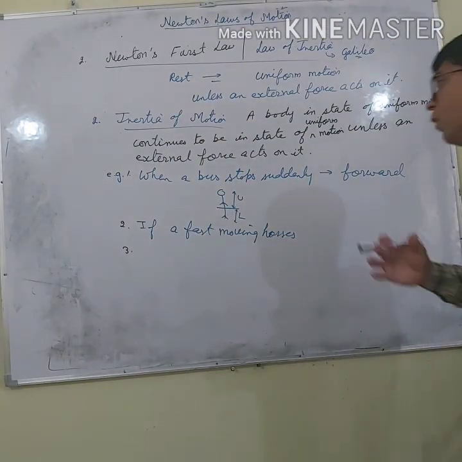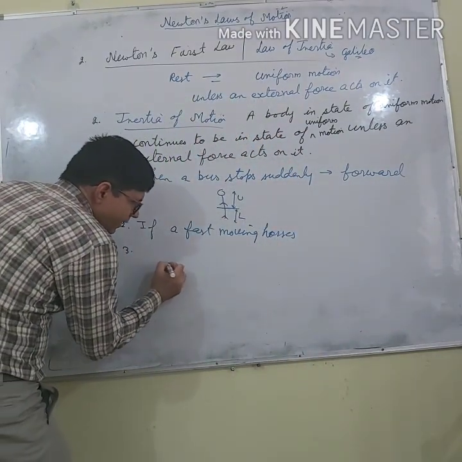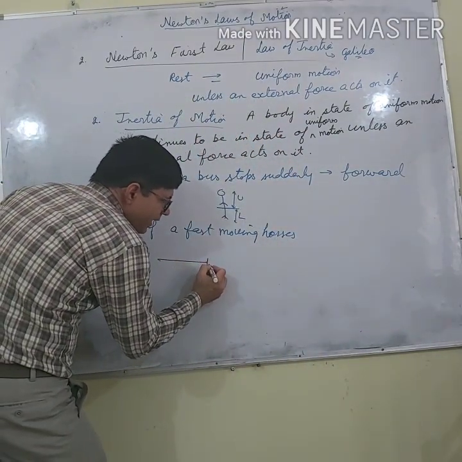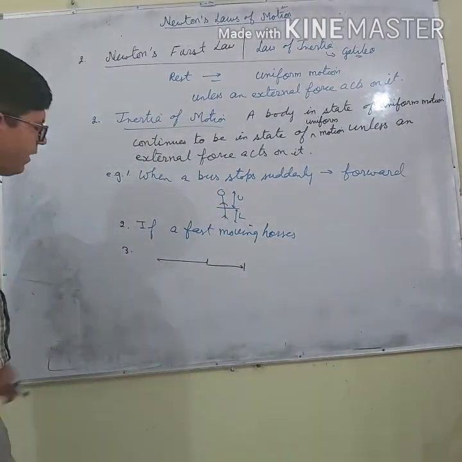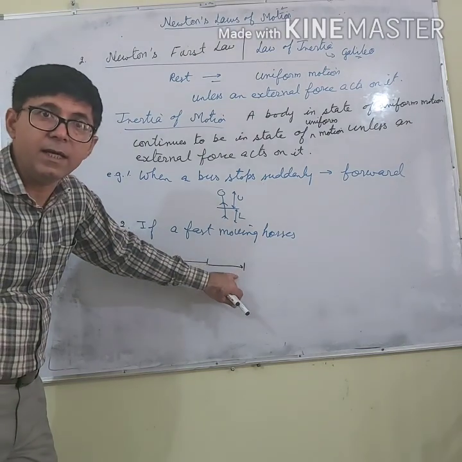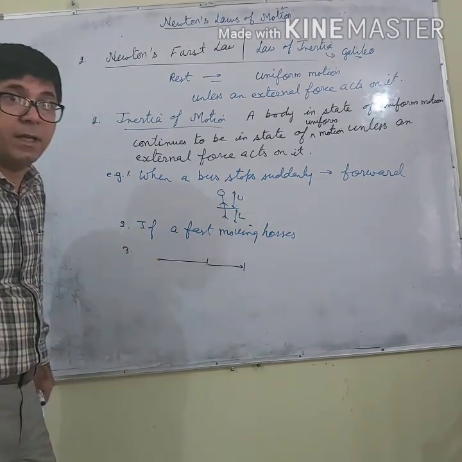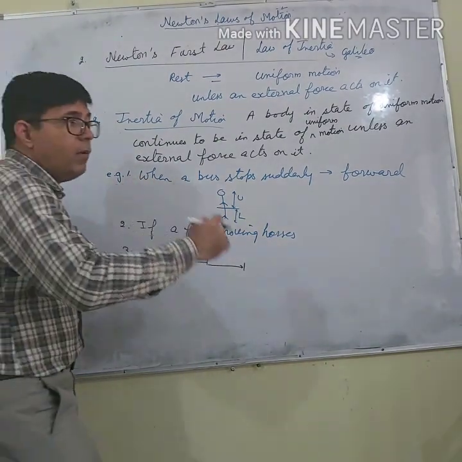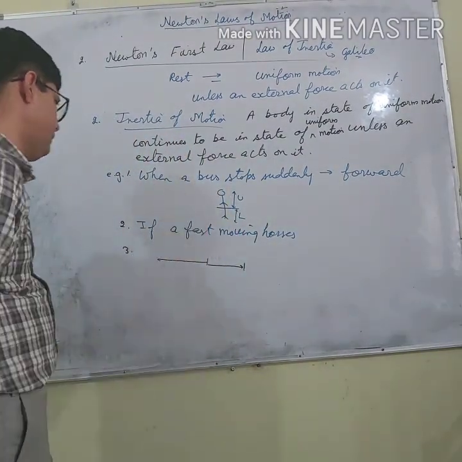And the third example is that you might have seen in the game of long jump. Now, in the game of long jump, what happens? The athlete covers a certain distance with high speed before taking a leap, because inertia of motion helps him to cover more distance during the jump.